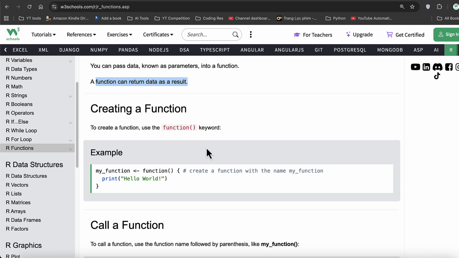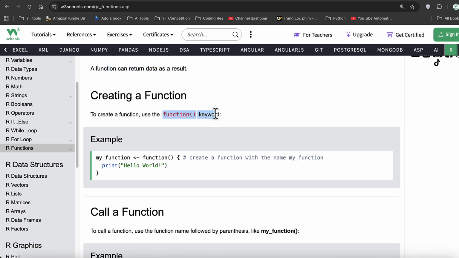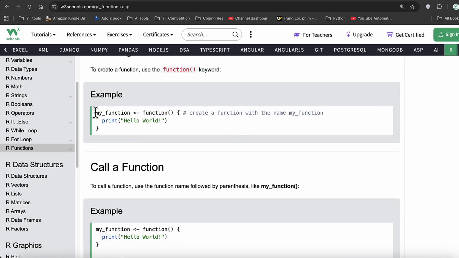Okay, so how do these operations work? Well, the first step is creating a function. To create a function, we use the function keyword in our programming language. So we say my function. Again, this is my function name. Any name is legitimate as long as there's no space in the name. The same variable rules apply here. So make sure it's all lowercase or camel case, and it can have an underscore but no special characters, and it doesn't start with a number. The number can be later on in the word, but should not be the first character, and should not have a space. So we use a function name, which is my custom function name. We use the arrow, similar to assigning a value. We assign it a function.